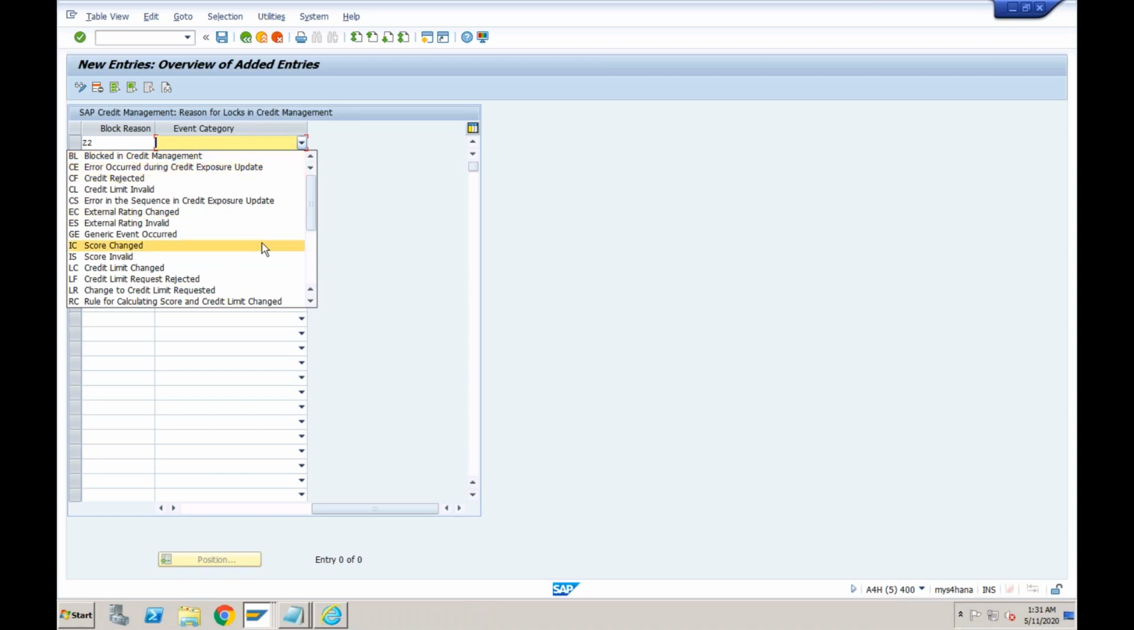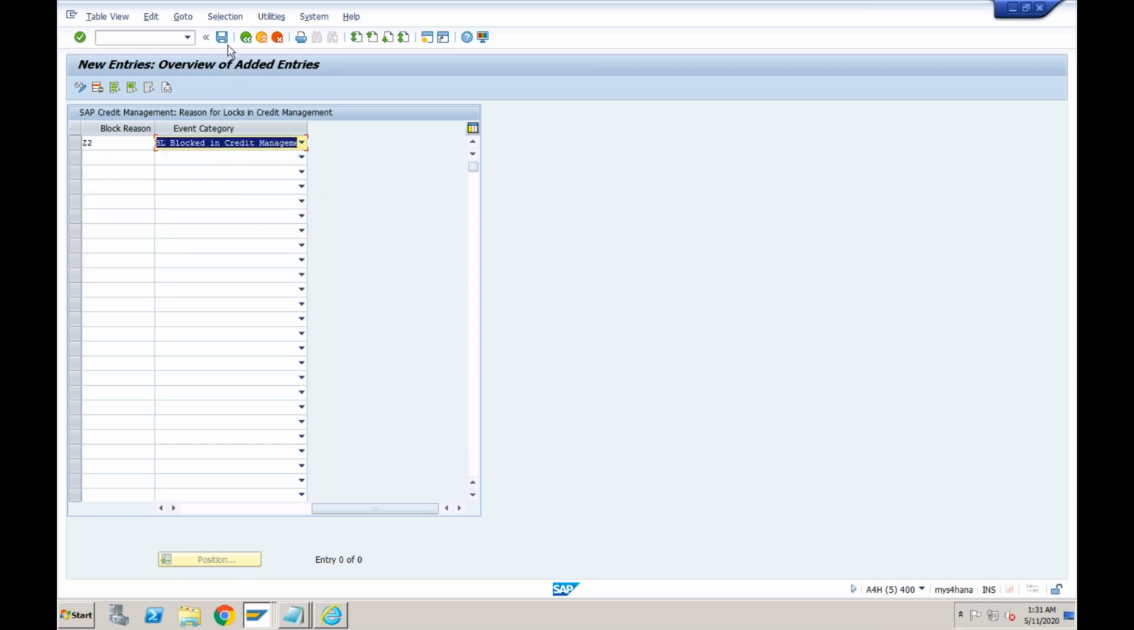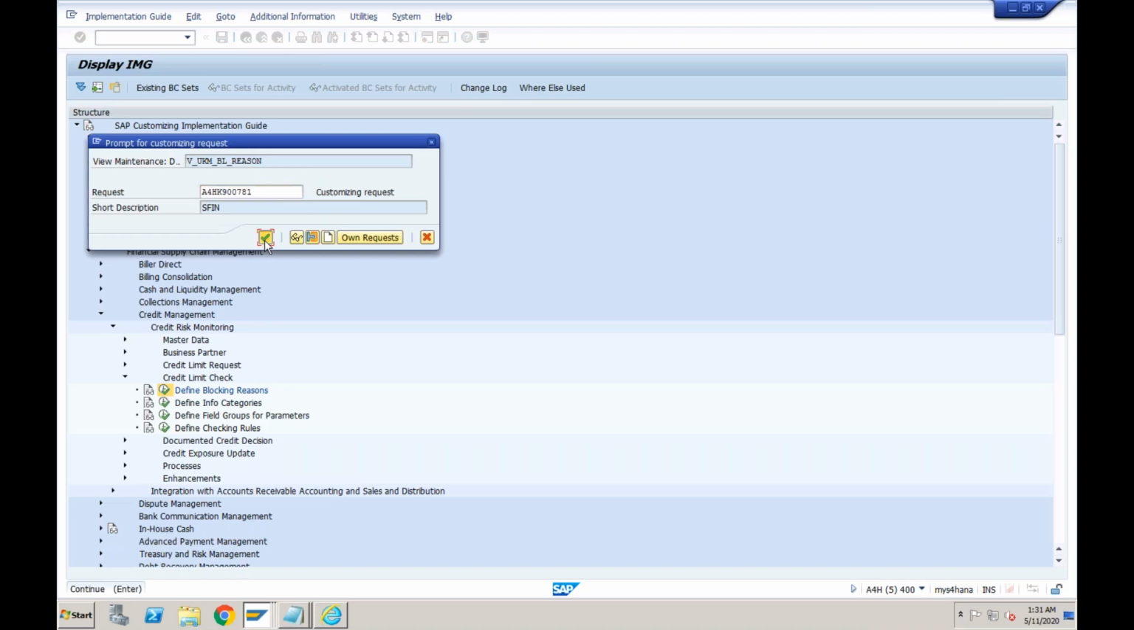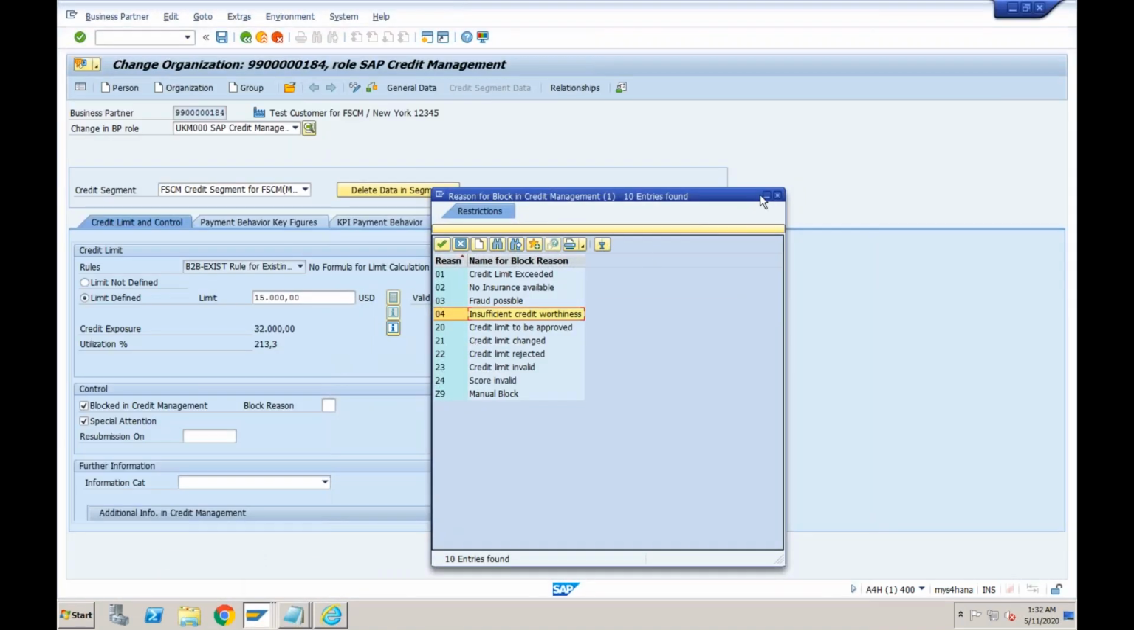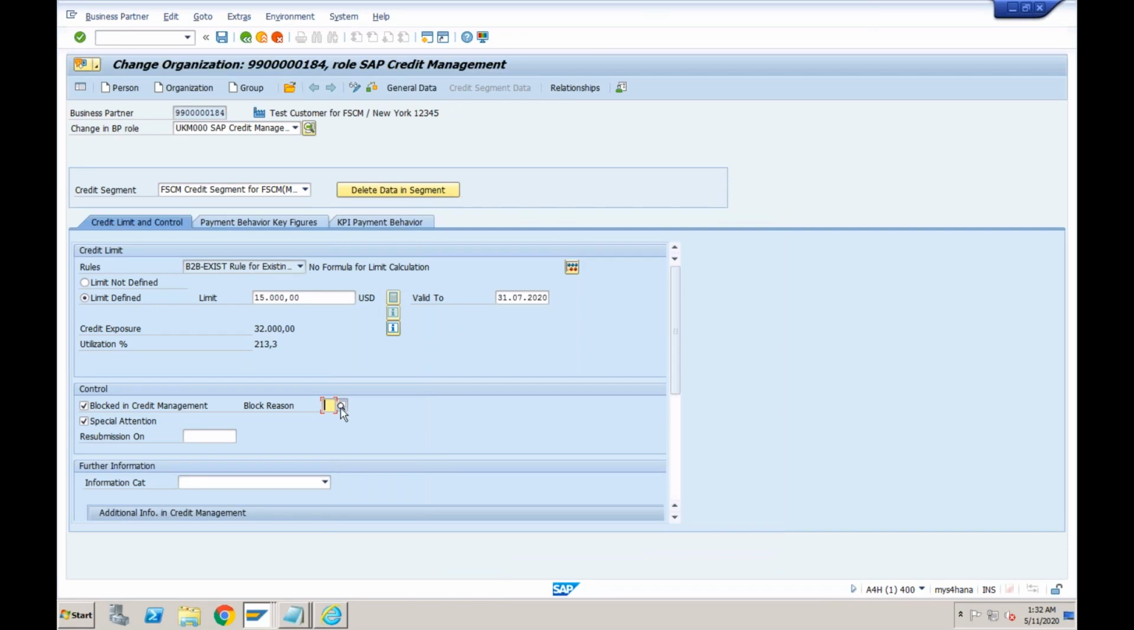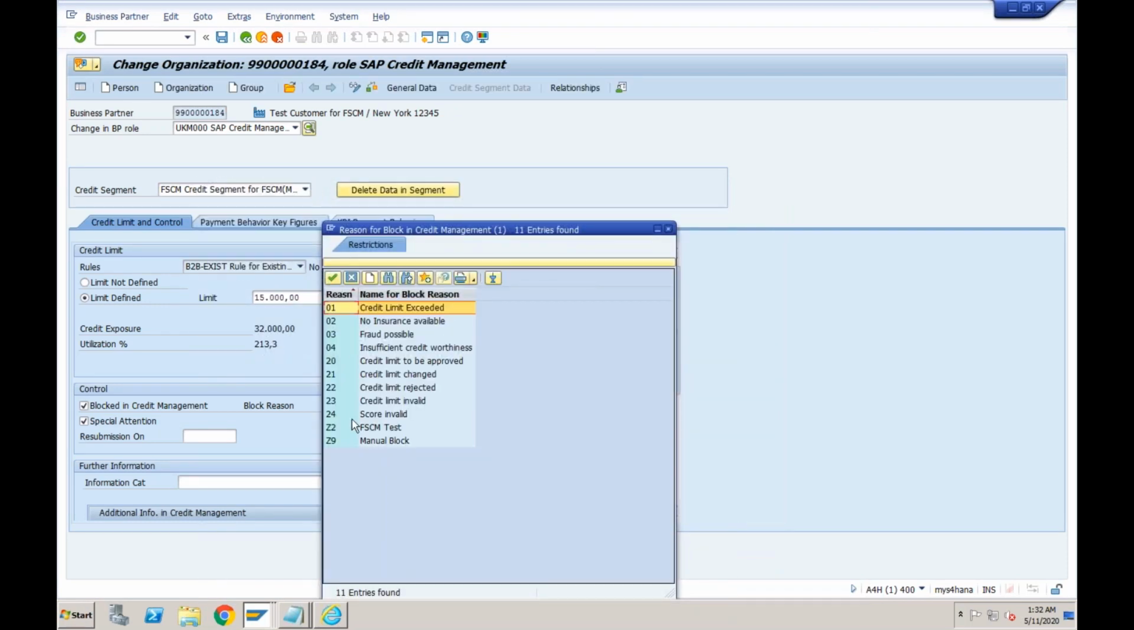So there are again different options here. You can use whatever you want. We just want to block it for the credit management. Just save it. So now you will be able to see that additional option also if you just do F4, FSCM test.